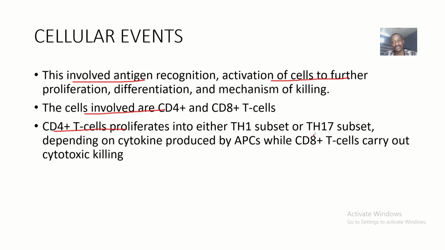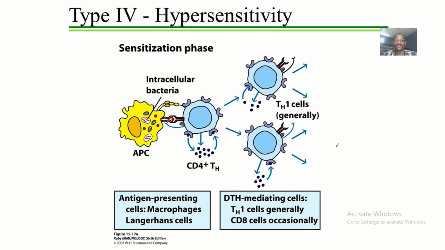We'll talk about the mechanism of how each one of them actually comes into play, and this depends on the cytokine produced by the antigen presenting cells. While the CD8 T cells carry out cytotoxic killing, they don't really differentiate into different types of helper cells.